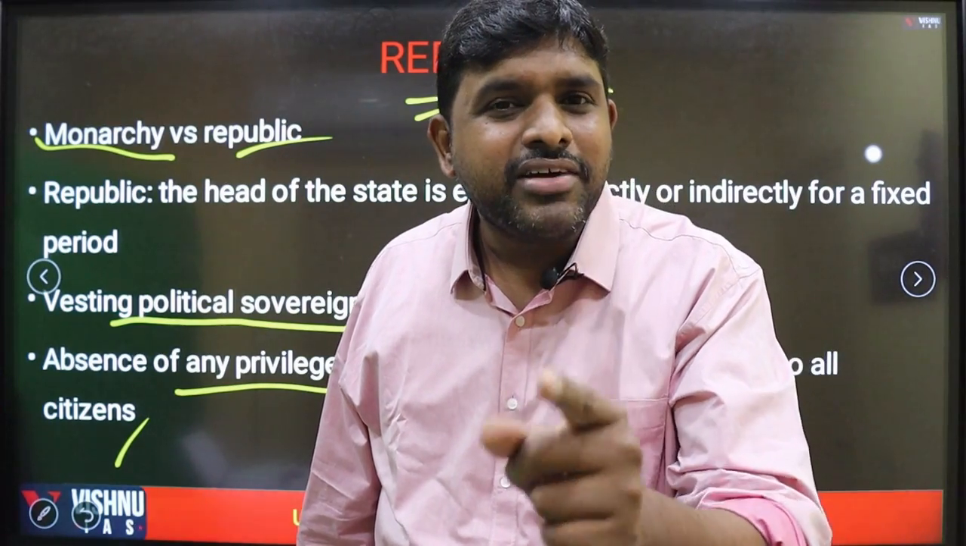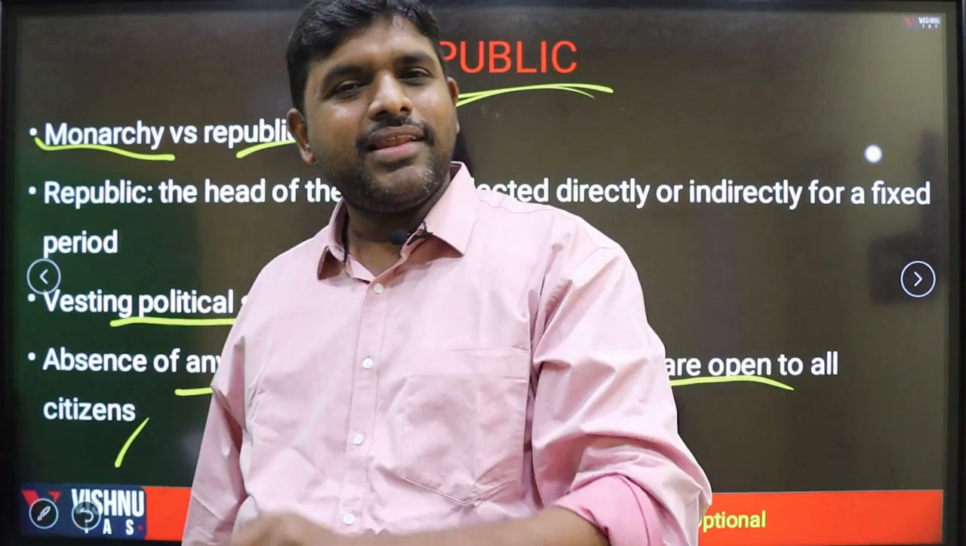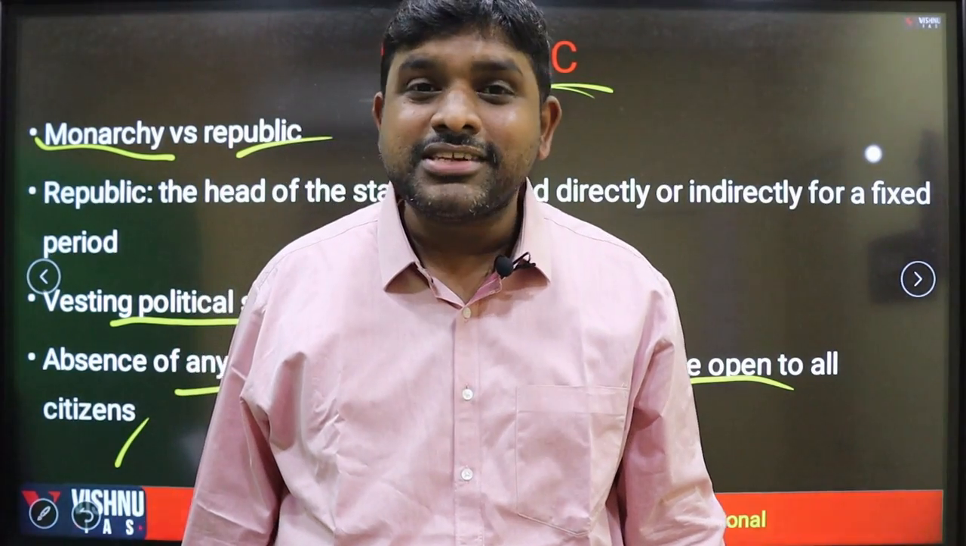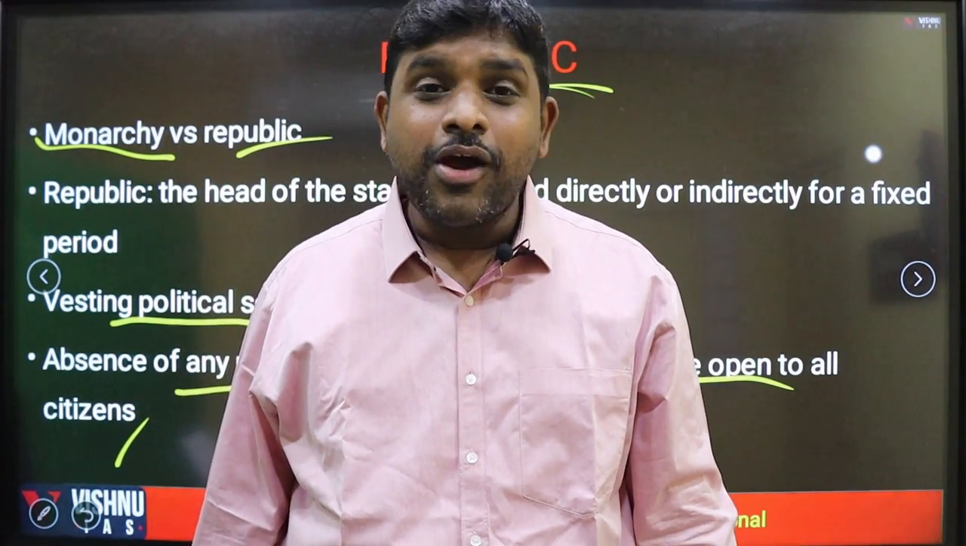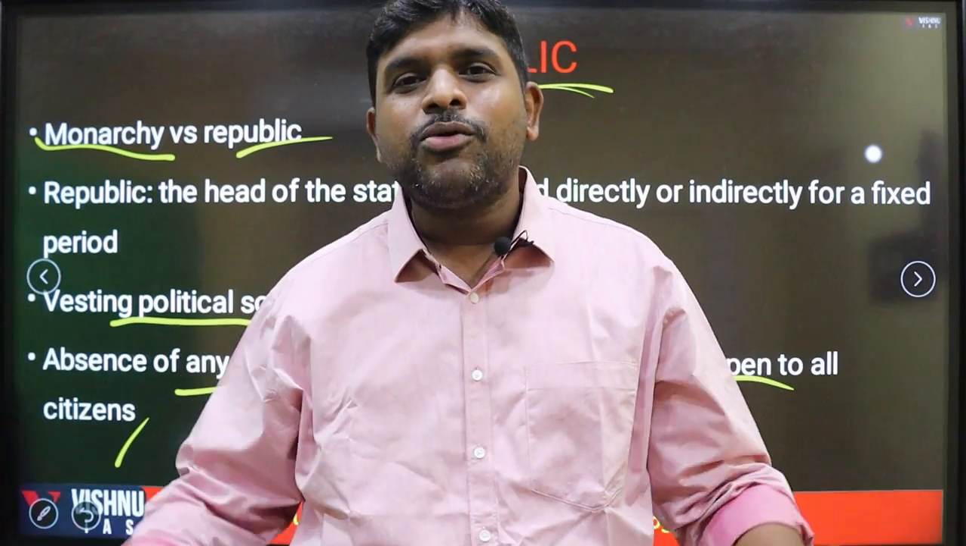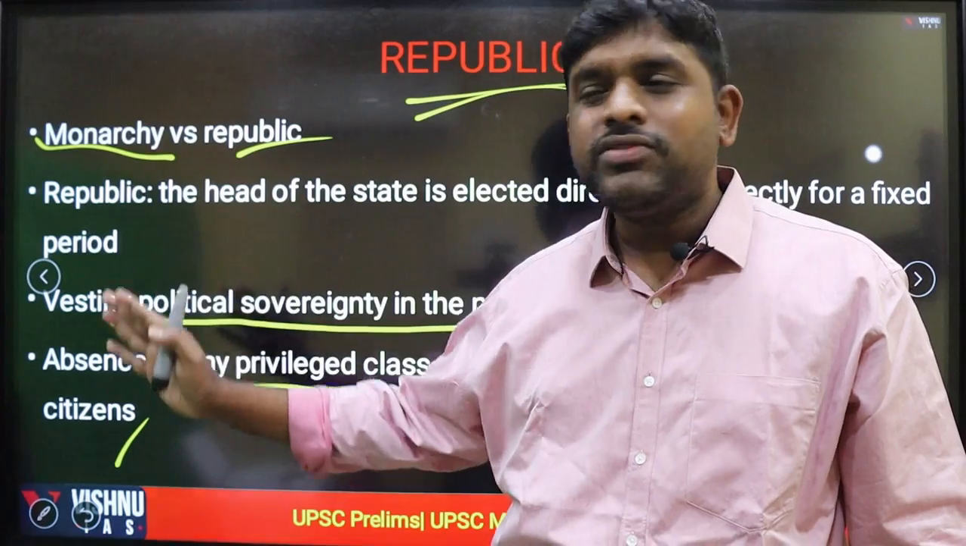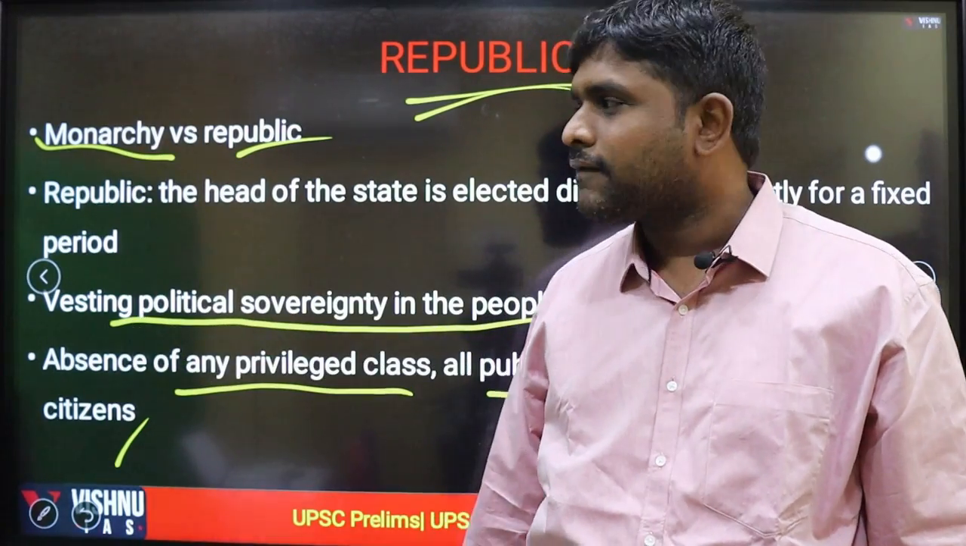The political power will vest in the people. The people are the owner of the country, not the persons, not the individuals. The public are the owners. That is the meaning of republic. So the opposite of the republic is monarchy.